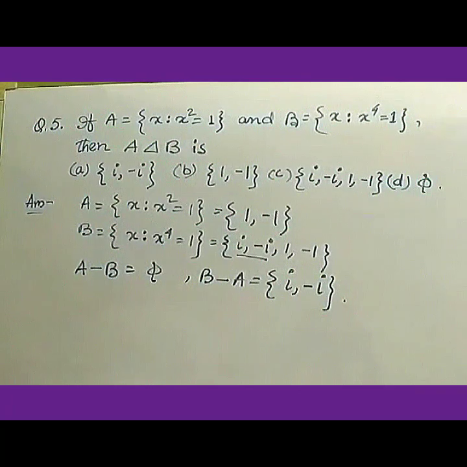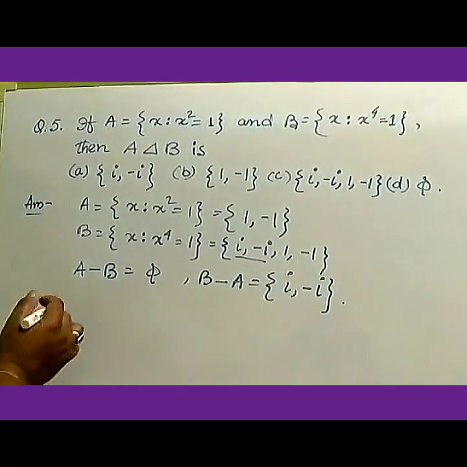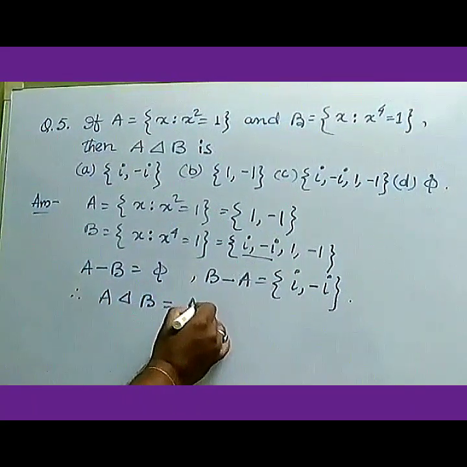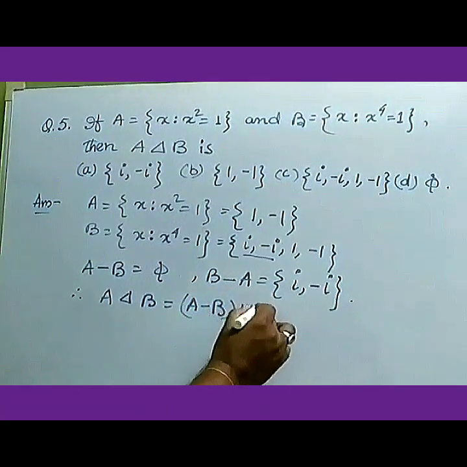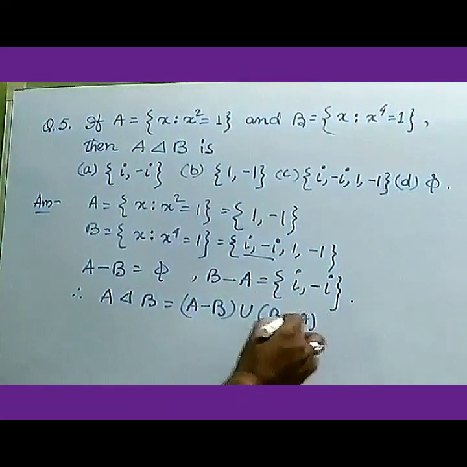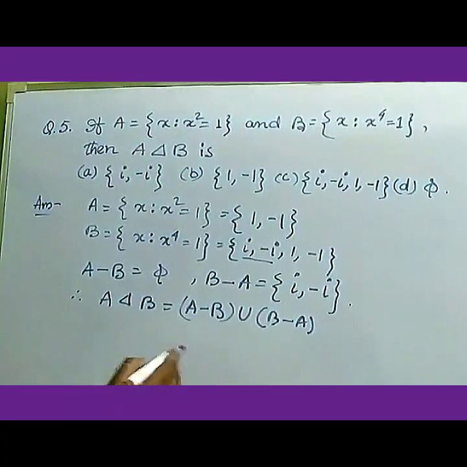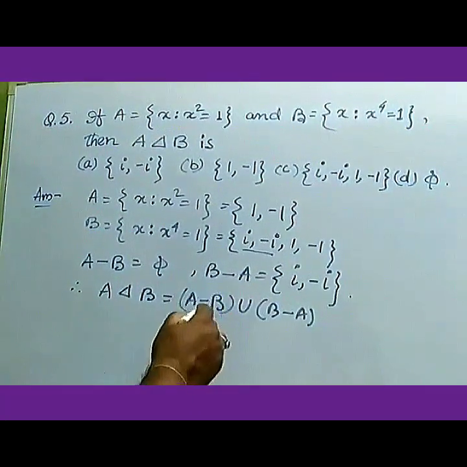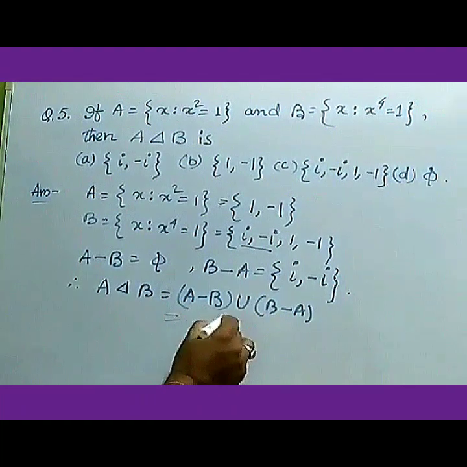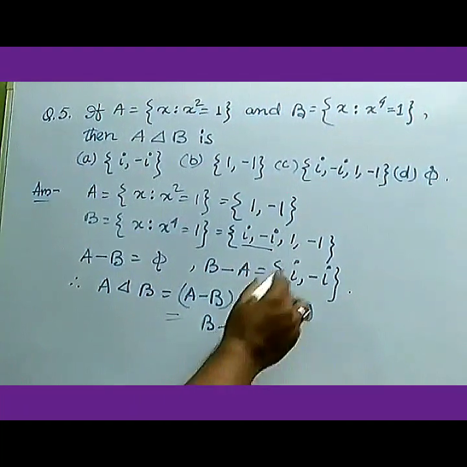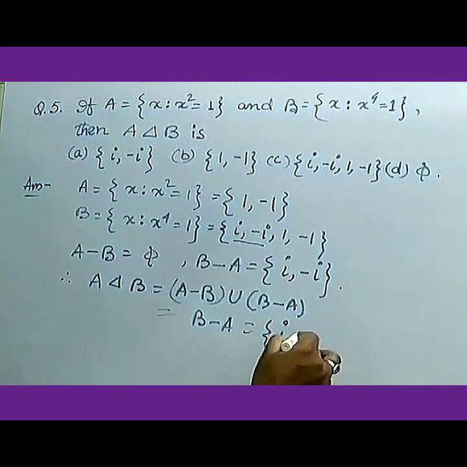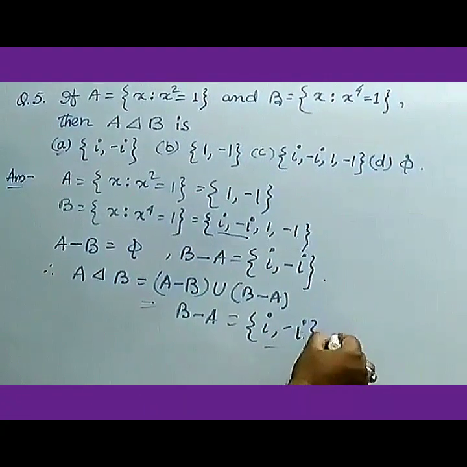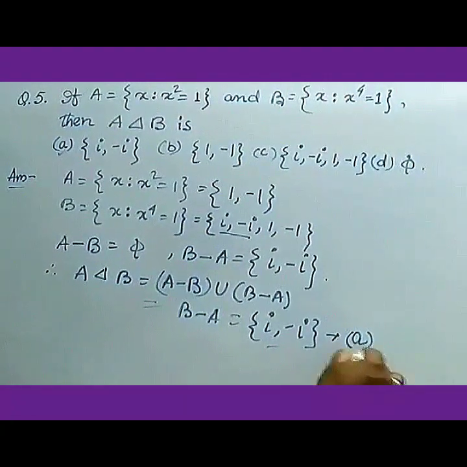Therefore, A Δ B, you know the formula of A Δ B equals A minus B union B minus A, and you have both the values. So if you put that, then you will get phi union B minus A, which gives only B minus A, and that B minus A has the values i and minus i. So you have the answer, and you can see it is option A. So your answer is option A.